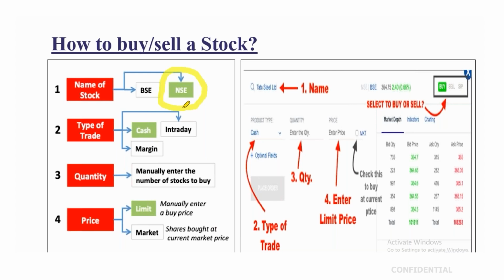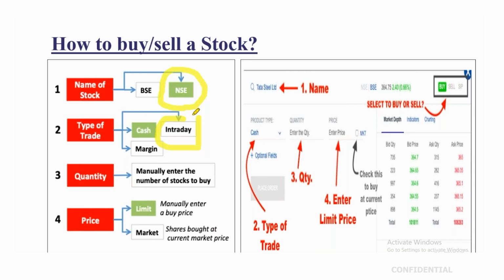Then you have to place a cash trade, which is called a CNC order. You put an order of cash to carry trade, and you can sell that particular stock over a period of time. But if you are buying a stock today, you cannot sell it today itself. If you want to buy a stock and sell it today itself, then you have to do an intraday trade. But if you want to hold that stock, you have to place an order called CNC.